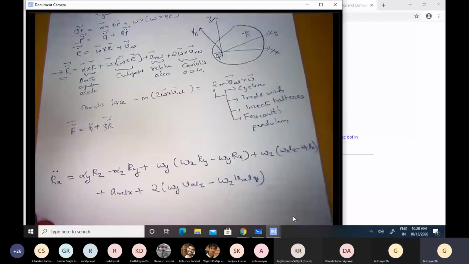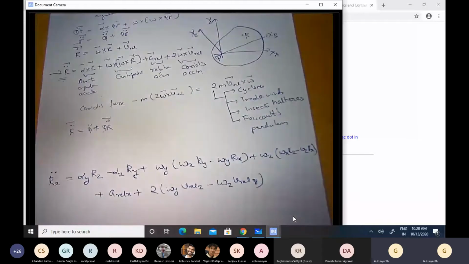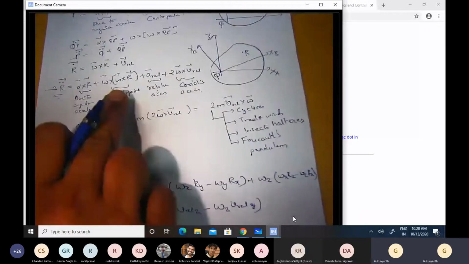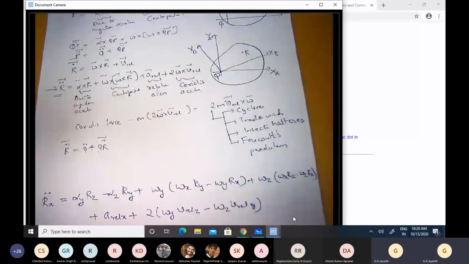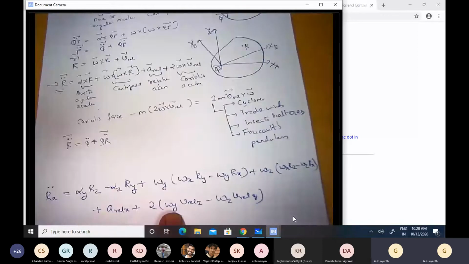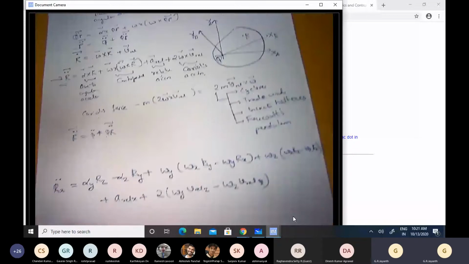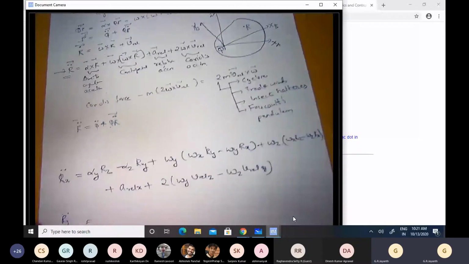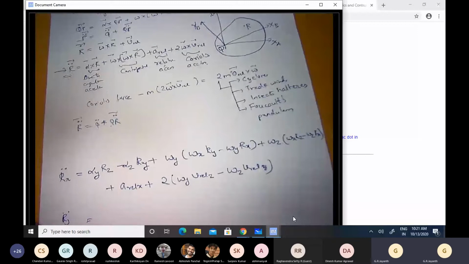Okay. Now, let us pause for a minute and compare the complexity of this expression with the one that we have written here. Notice that we are not done here. This is just the equation relating the acceleration along the x-axis to various different omega x and omega y and so on and so forth. We would have 2 more such expressions. Ry double dot would have a similar lengthy expression. Rz double dot would have an equally lengthy expression.